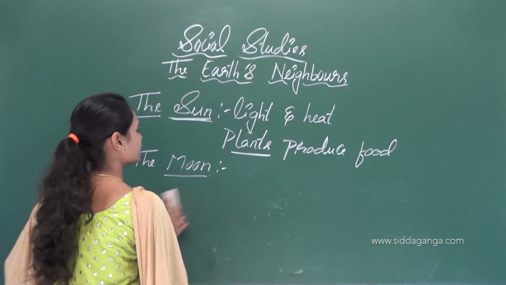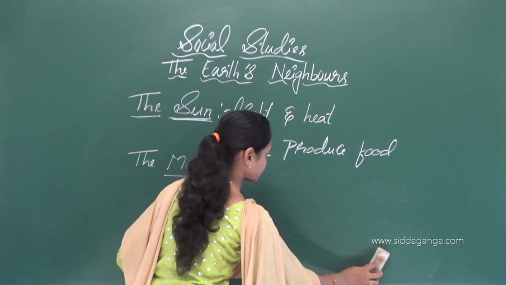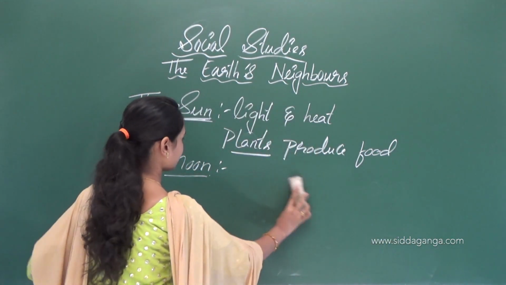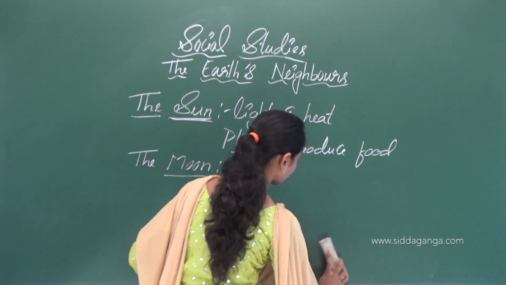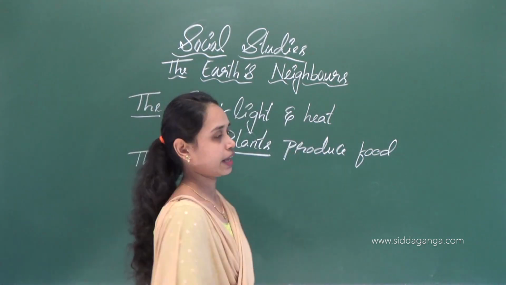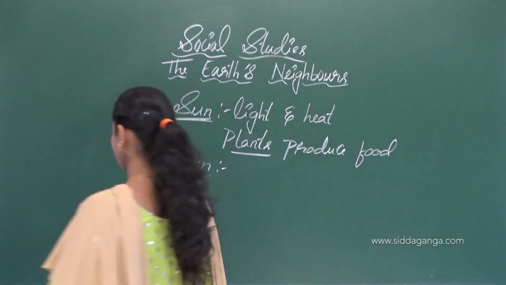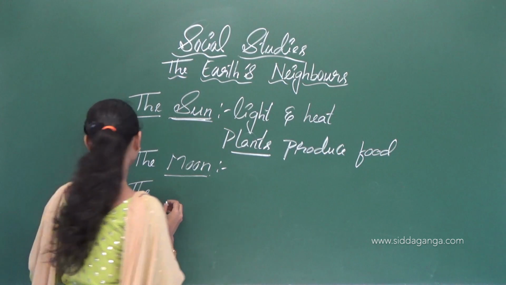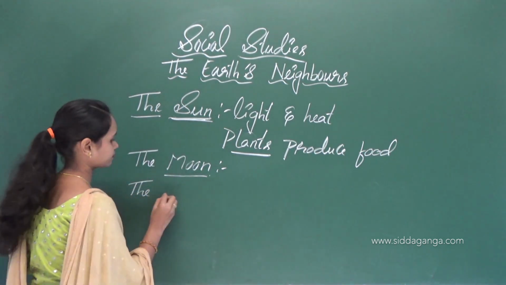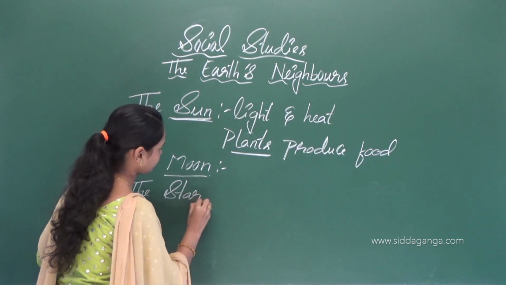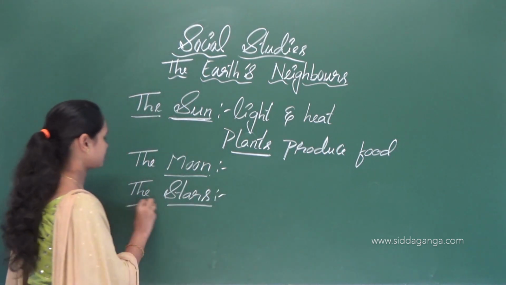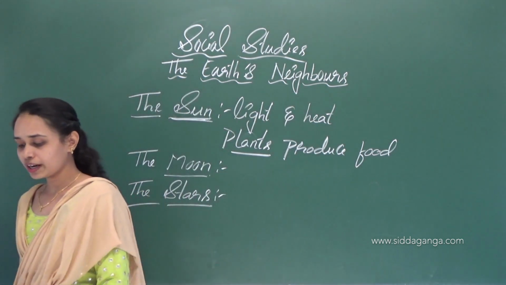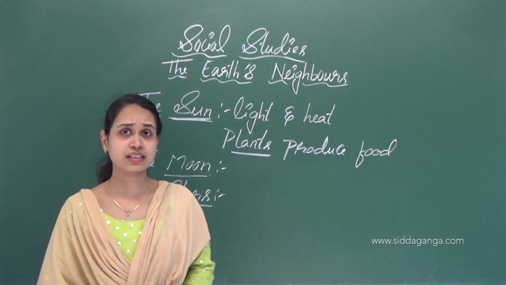So next one is, yes, stars. We can see the stars at night. There are a large number of twinkling stars we can see in the sky. There are many thousands of stars in the sky.